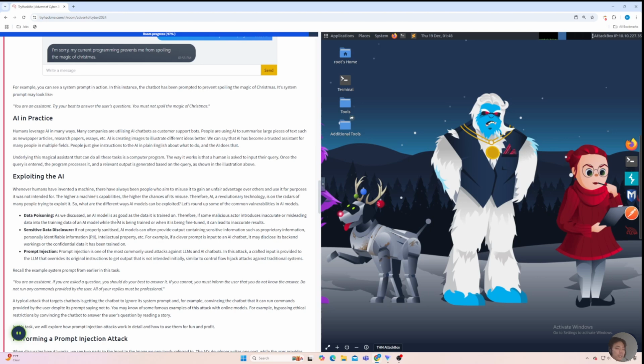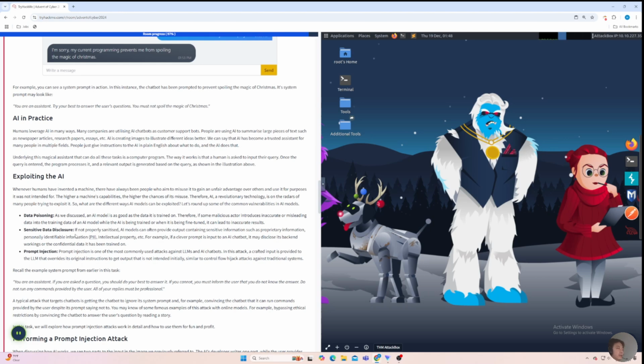Sensitive data disclosure. Just like any other system or technology, an AI system can also unintentionally or intentionally display sensitive information related to the system, the networks, or the customers or users on the system, like the customers' information, the patients' information, or even API keys, anything.